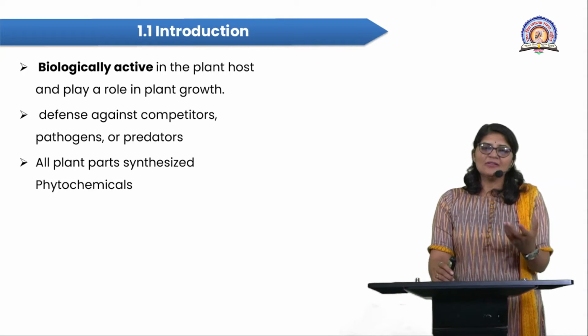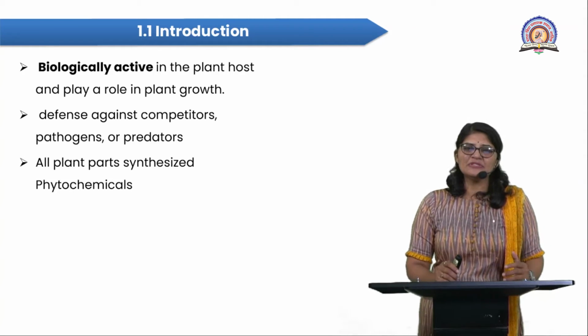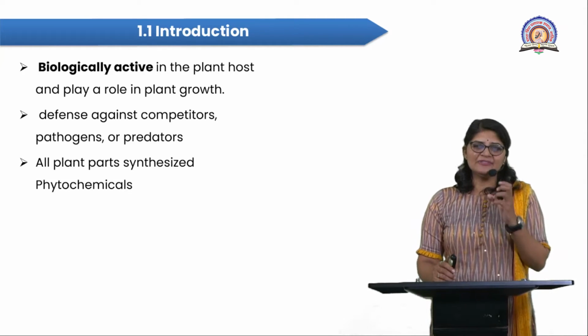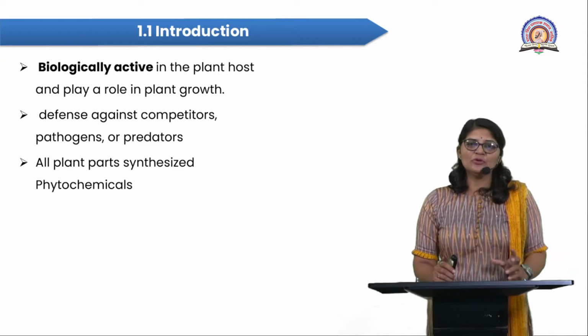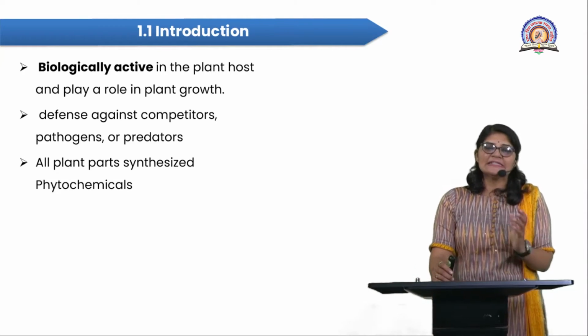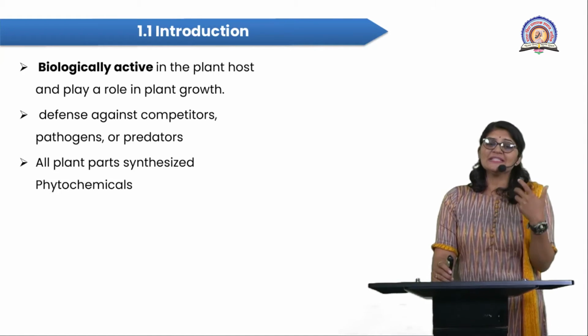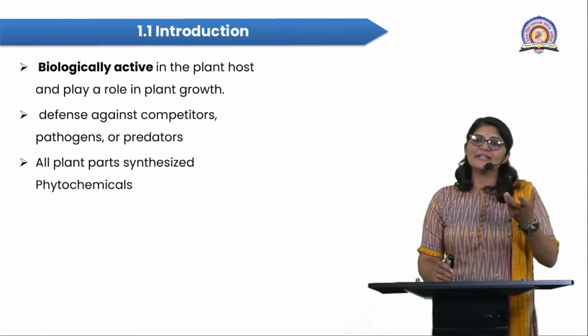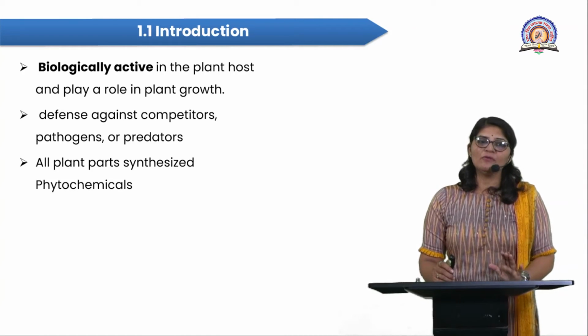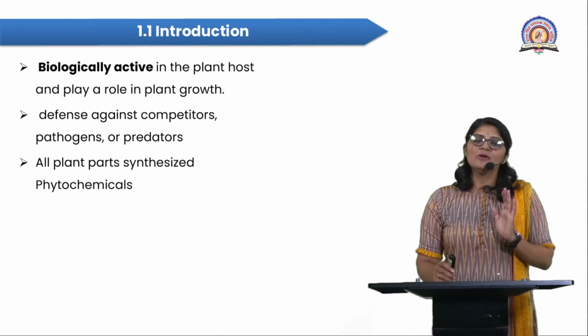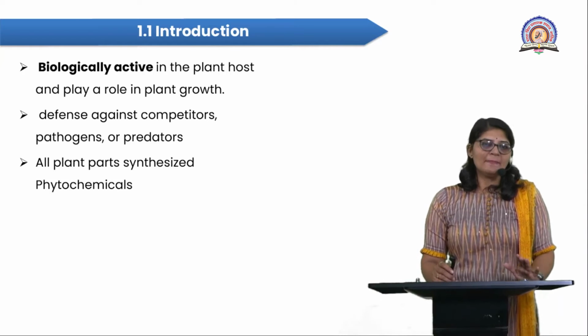Then this congress grass also produces a specific kind of smell. It is a very typical smell or aroma. That's why herbivore animals like goat and cattle do not eat that congress grass. Means all these strategies applied by the congress grass are only for what? The competition purpose, pathogen purpose, or the predator purpose.